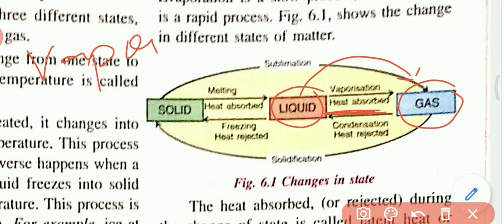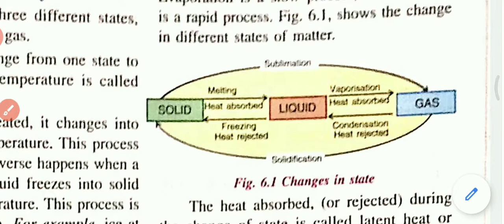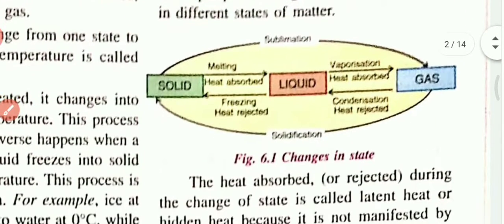Clear? Now the process by which liquid converts into gas by absorption of heat is called vaporization. And the temperature at which the liquid converts into gas is called boiling point. Now, melting and vaporization happen by absorption of heat.